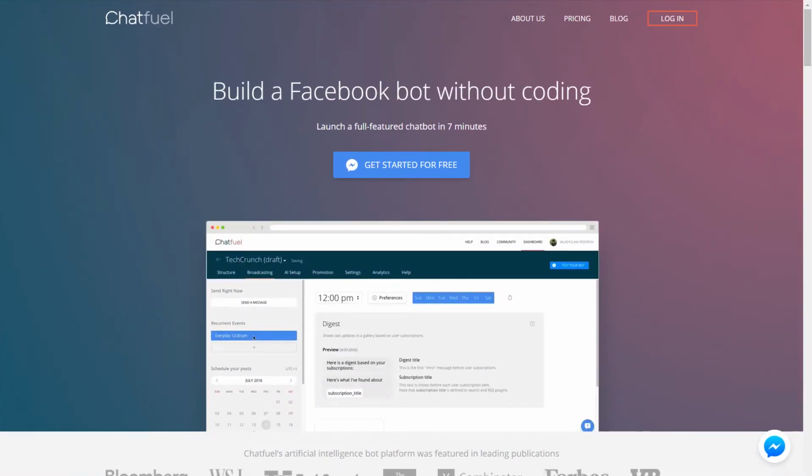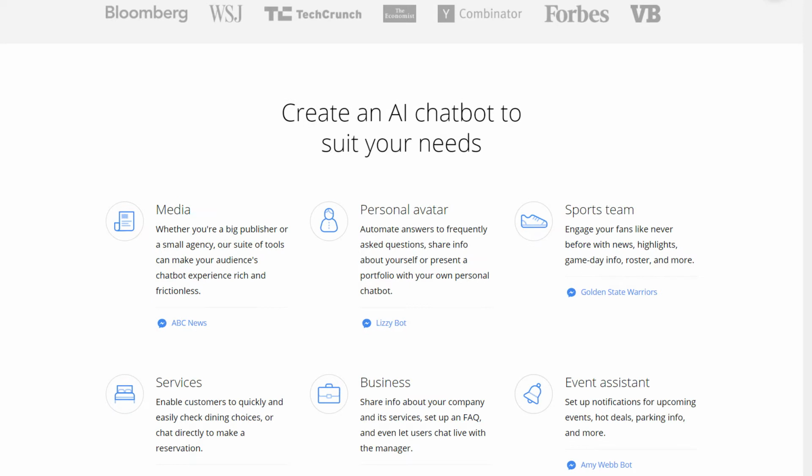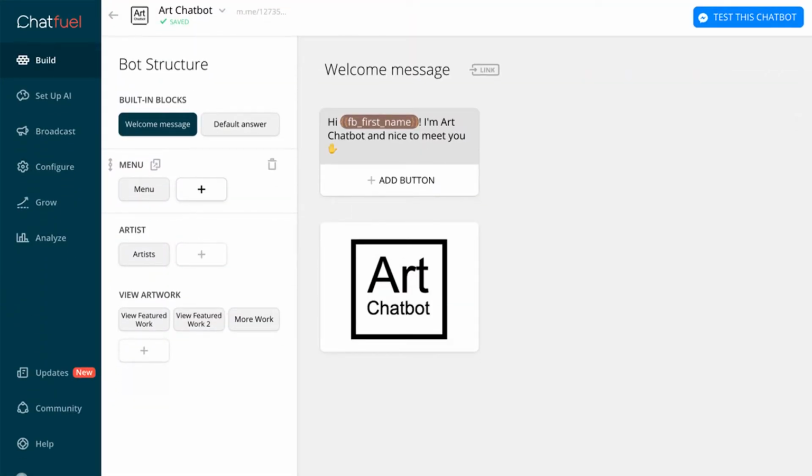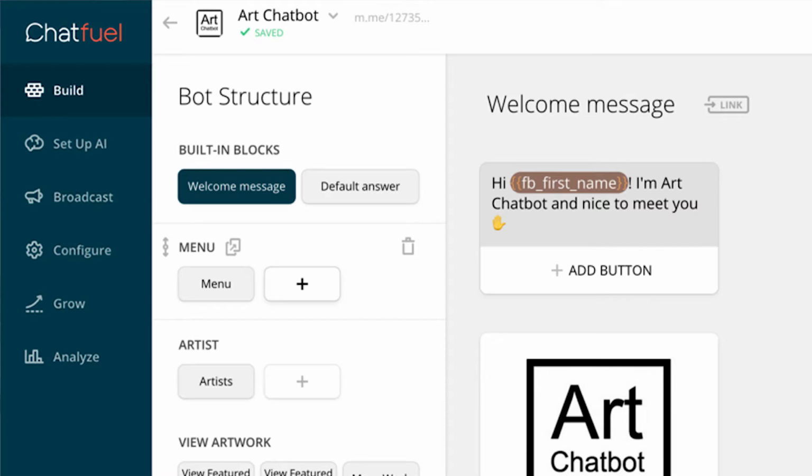So I started researching some tools, and also joining some of the chatbot developer groups on Facebook, which I can link down here, which are a huge resource and a lot of knowledge sharing going on. But I found Chatfuel. Chatfuel is an easy way to create a chatbot, and it's basically a visual chatbot creation platform. I started to just see what the other options were, and I just said, okay, I'm just going to commit to using Chatfuel and learn how to use it. So I signed up for Chatfuel, super easy platform to use, by the way. They actually have templates on there, so you can get started using a template and modify it towards your needs.